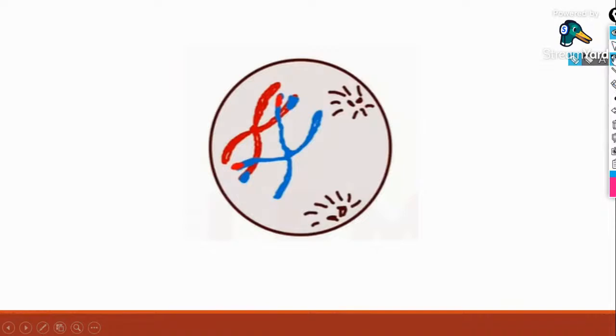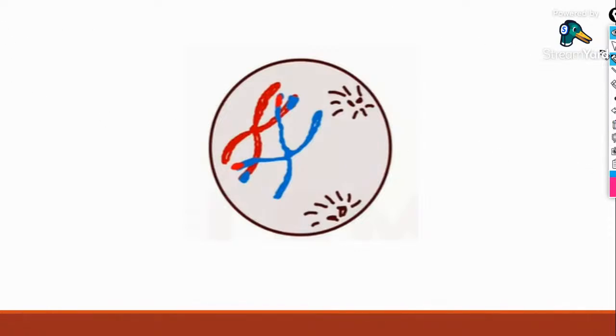You can see what's happening here. The centrioles are moving apart towards the poles. With the terminalization of chiasmata, the chromosomes start to withdraw from each other. Chromosomes are fully condensed and the spindle is beginning to form. You can see the aster starting to radiate, leading to the formation of spindle fibers.